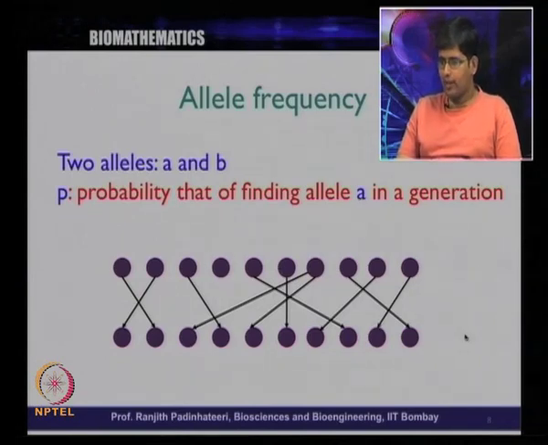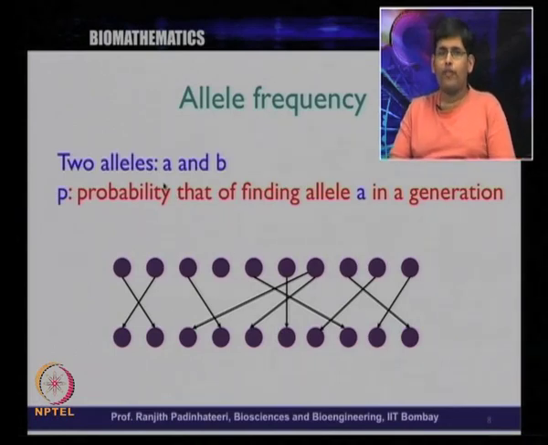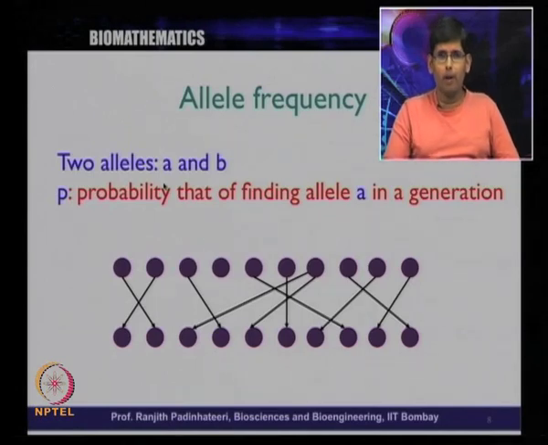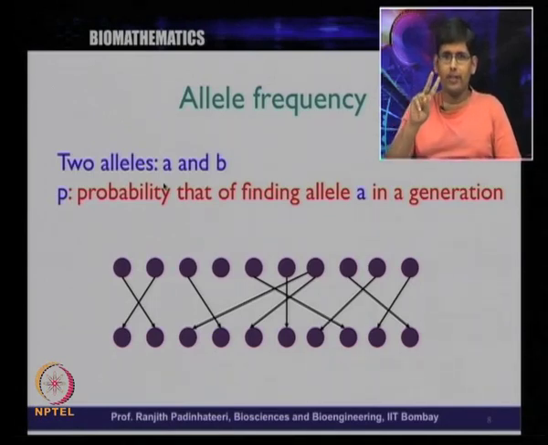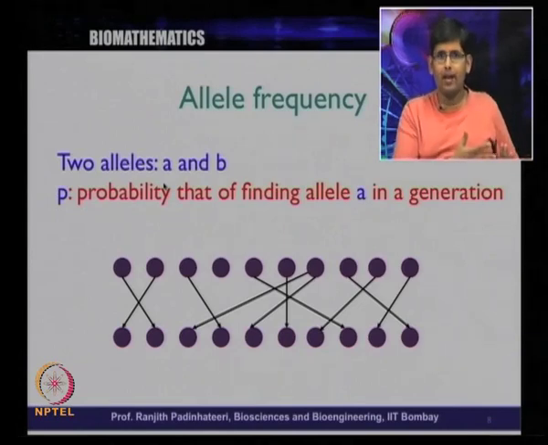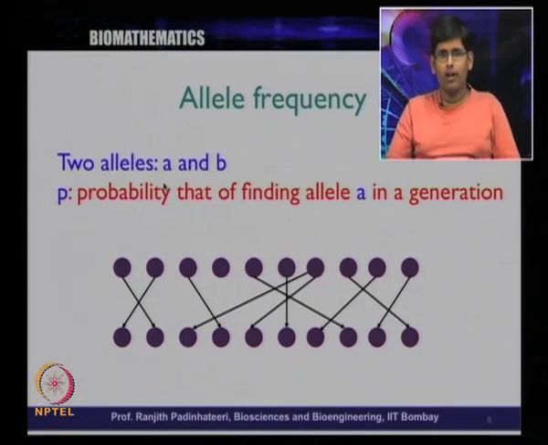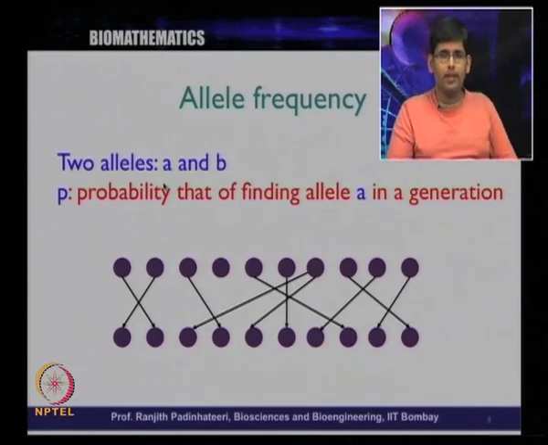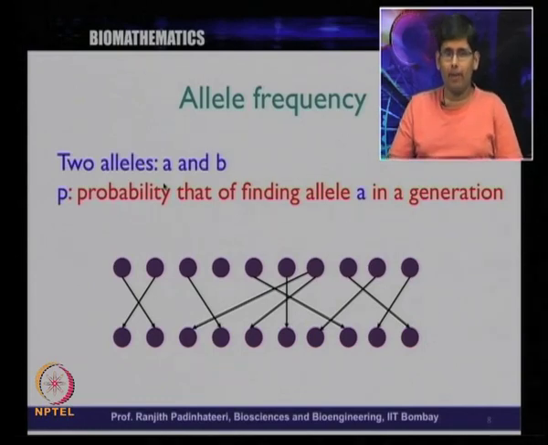Then the question is, what is it if you know this much. There are 2 alleles; in reality there will be many alleles, but for simplicity let us again think of only 2 alleles, A and B. There is some fraction. Let us say there are 10 individuals and 6 of them have allele A and 4 of them have allele B, or gene B. You can think of it that way, or 3 of them have allele A and 7 of them have gene B. In this particular way, you can ask the following question: